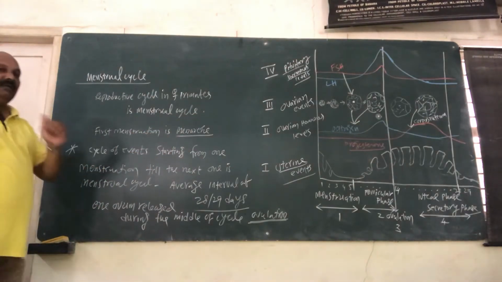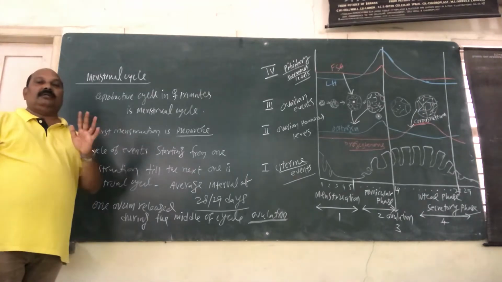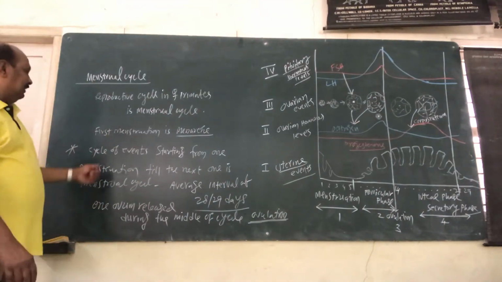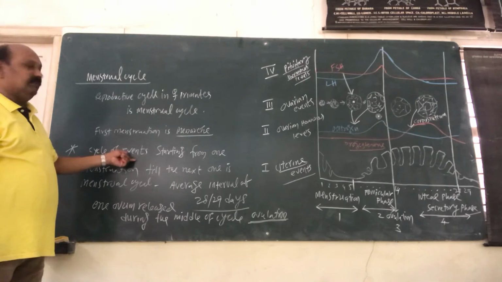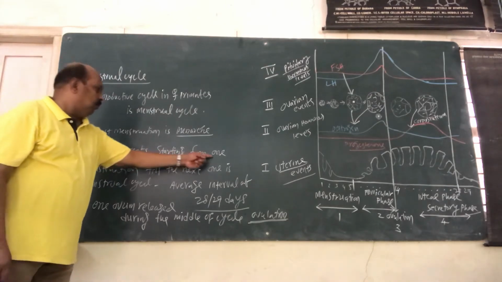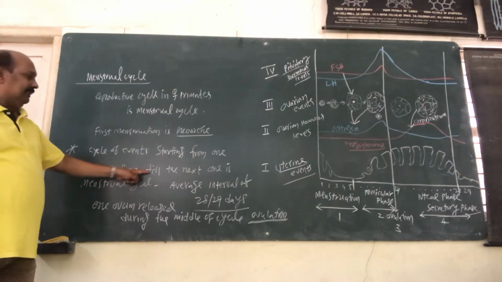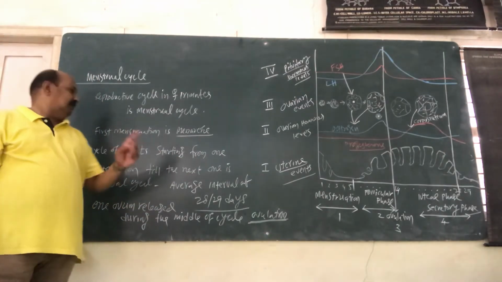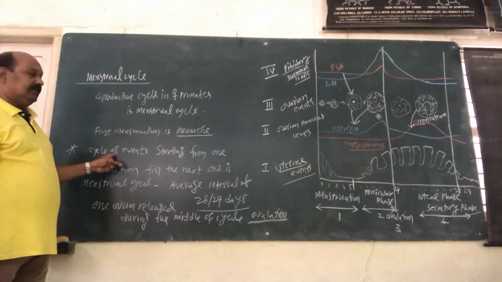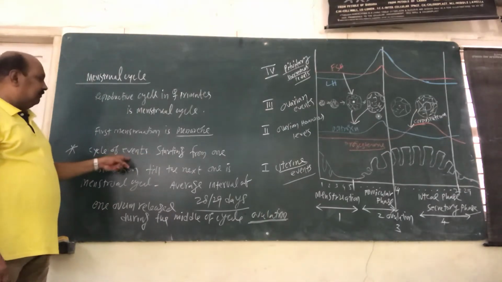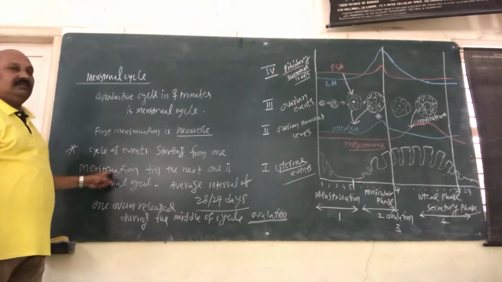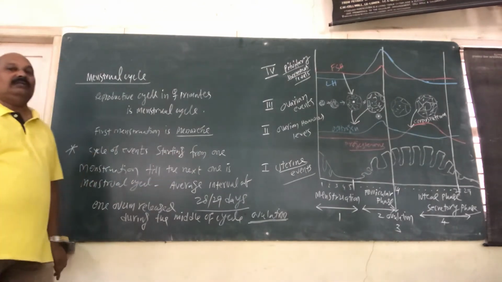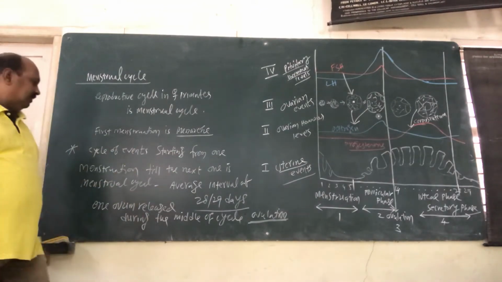Now, what do you mean by the menstrual cycle? What do you mean by the reproductive cycle in the human female? There is a cycle of events starting from one menstruation till the next one, known as the menstrual cycle. I repeat, the cyclic events starting from one menstruation till the next one are called the menstrual cycle.